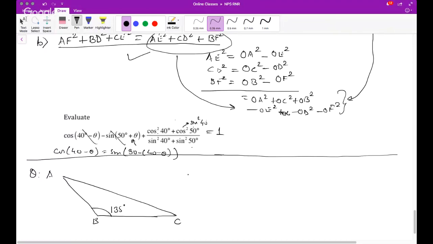Question is prove that AC square equals AB square plus BC square plus 4 times cos of ABC. Okay, 4 of cos of ABC. Perfect. Fair enough. So let's say cos of ABC.